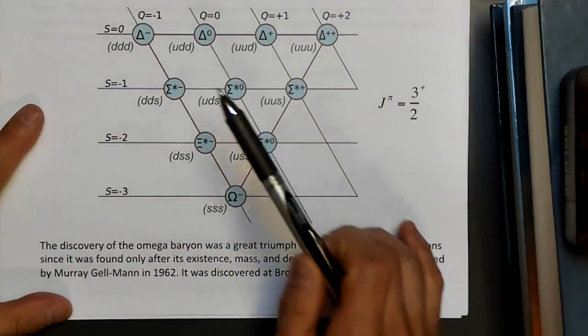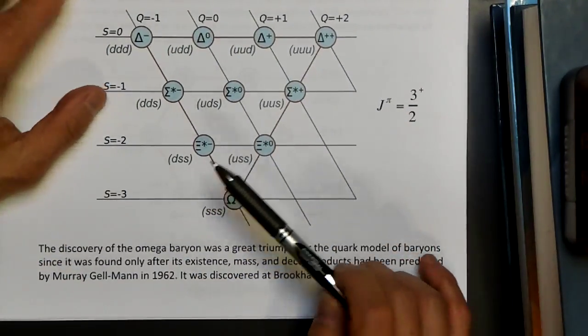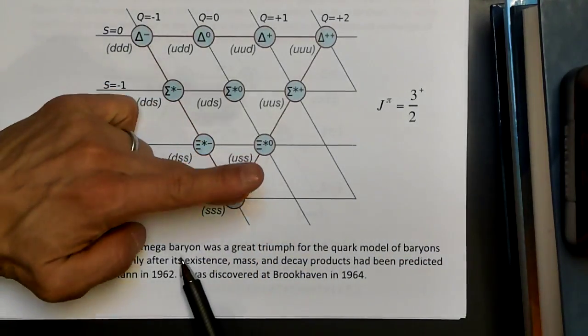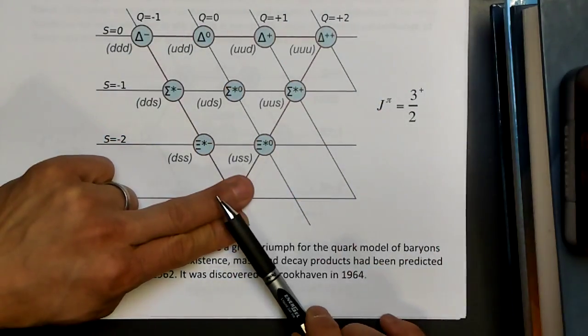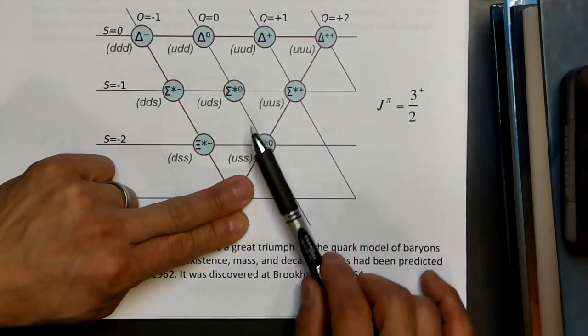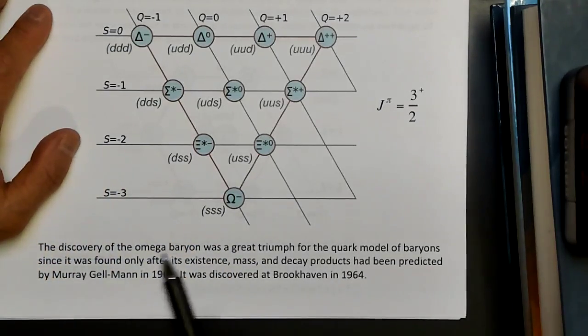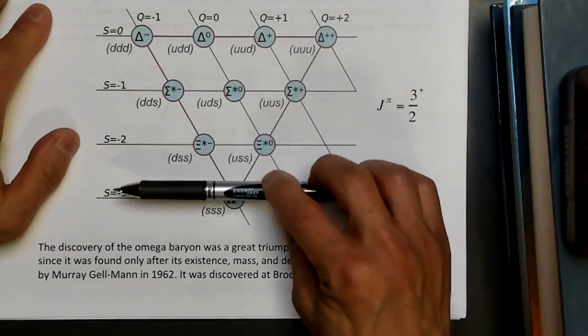Now, as Gell-Mann was writing down all these group theory structures, it turned out that this Omega baryon had not been discovered, so he could make a prediction of its existence just from this pattern, that there was something missing, and that was actually a pretty big deal. He predicted what the mass was from the patterns of the masses that you're seeing here.